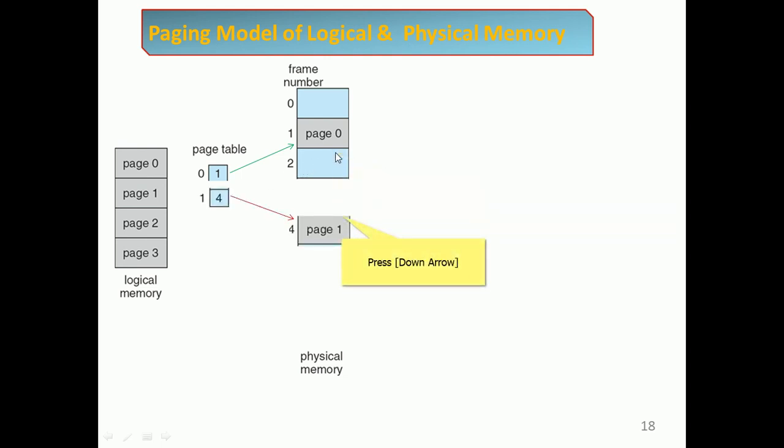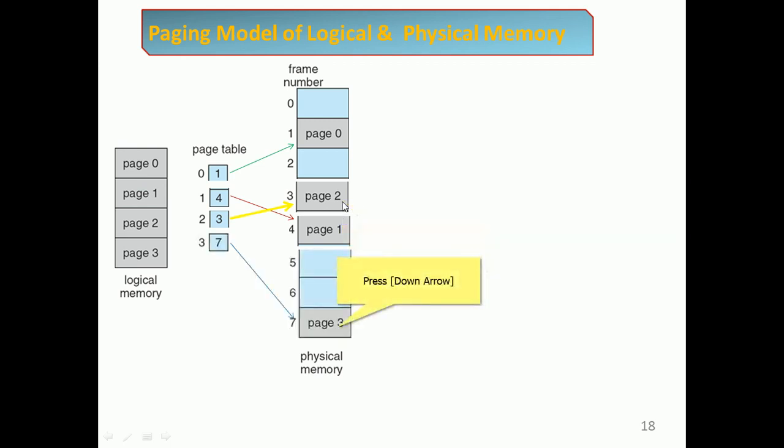Similarly, page 1 will be in frame 4, so frame 4 will store page 1. Page 2 will be in frame 3, so the third frame will accommodate page 2. Similarly, page 3 will be in frame 7, so the seventh frame will accommodate page 3, right?